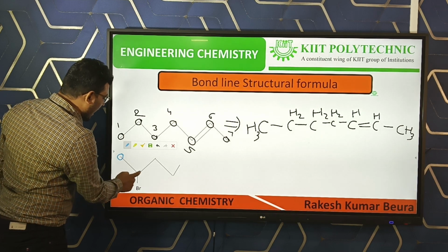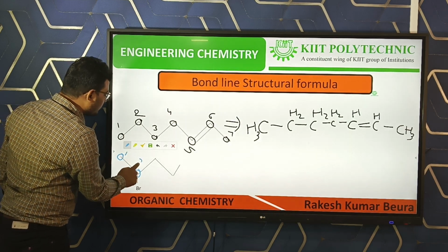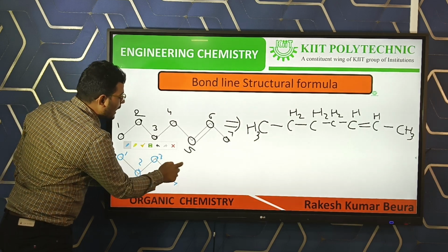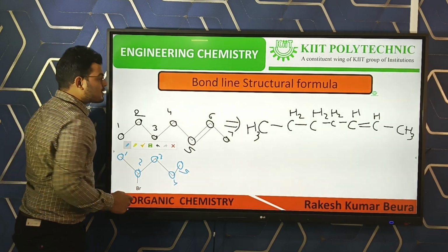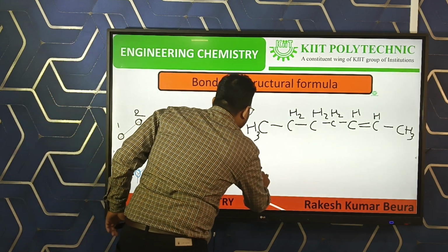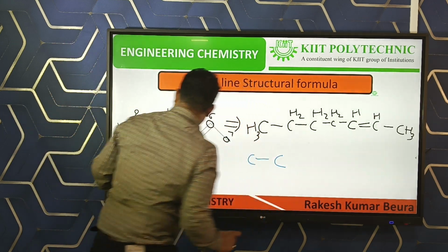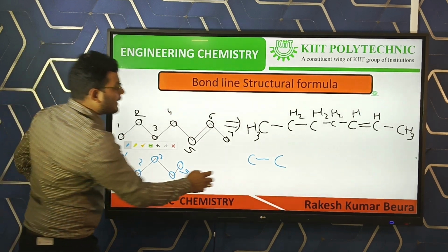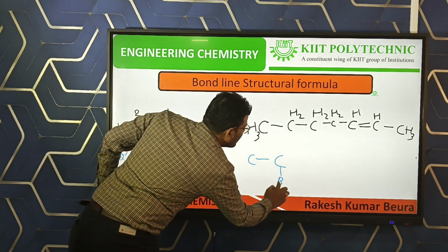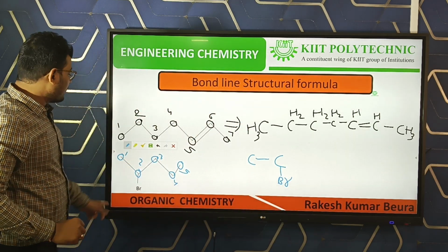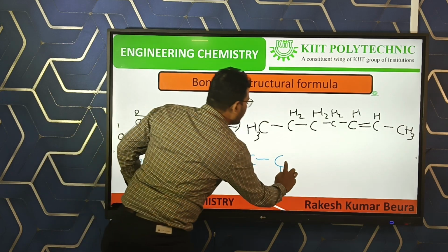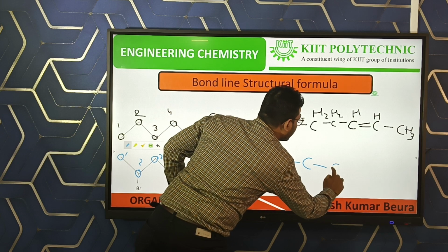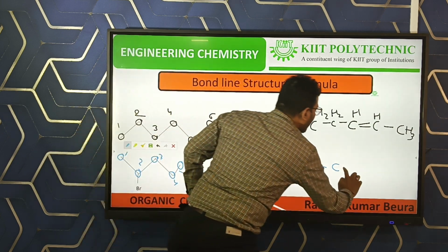One carbon is there, another carbon, number 1, carbon number 2, then this is carbon number 3, and this is carbon number 4, and this line is also carbon number 5. So there are 5 carbons, each carbon bonded with another carbon, but on carbon number 2 one bromine is there. So on carbon number 2 one bromine, then between carbon number 2 and carbon number 3 one bond, between carbon number 3 and 4 another bond, between carbon number 4 and 5 another bond.